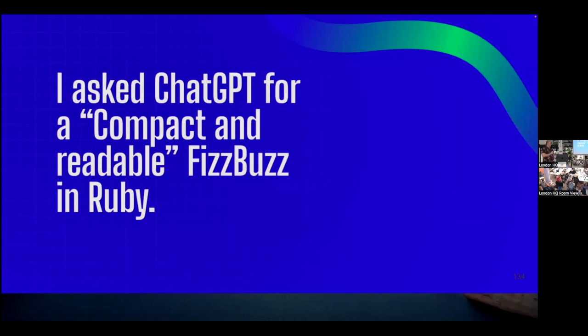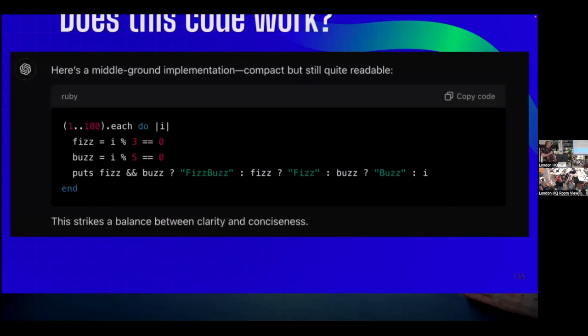I went to ChatGPT, as people have described doing, and I asked it for a compact and readable FizzBuzz in Ruby. Quick question. Does this code work? Is this valid FizzBuzz? It's 1 to 100 each do. We do some modulos here, and then we do that, which is certainly compact for some definitions of compact.